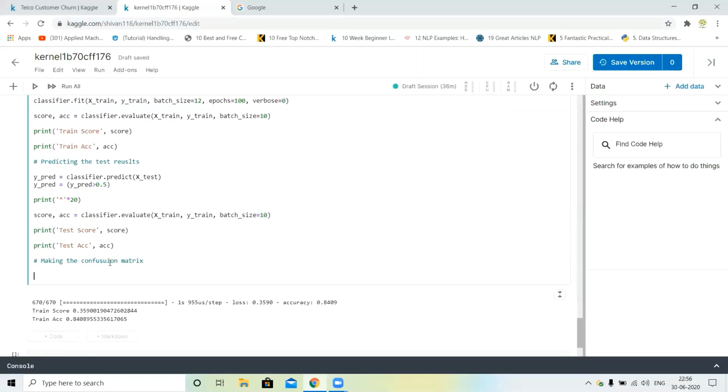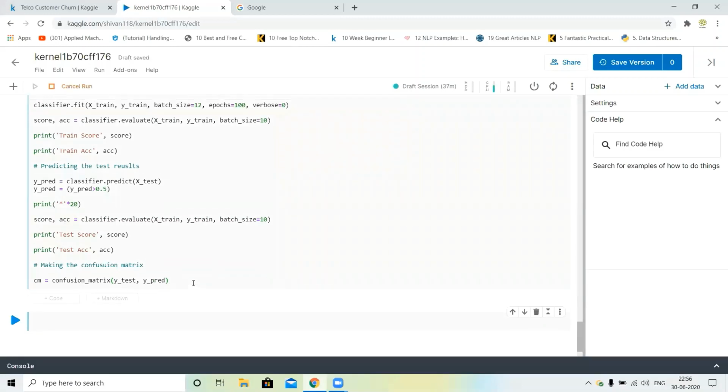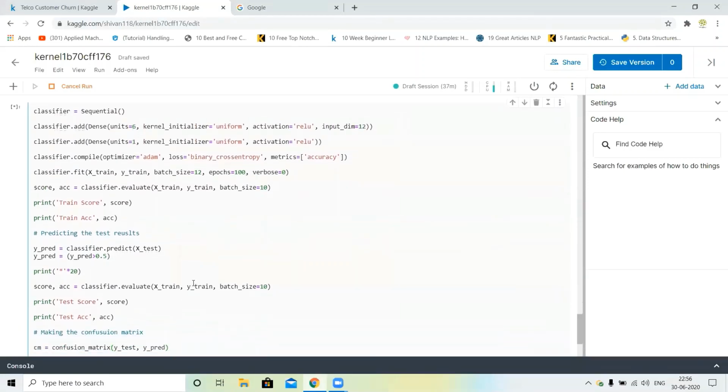I thought it's wrong. So next, confusion matrix, y test and y pred, and we will print this. You can see our model is running. It takes some time to print this.